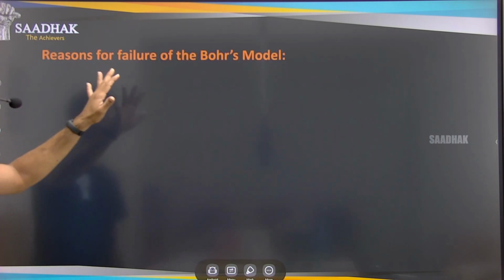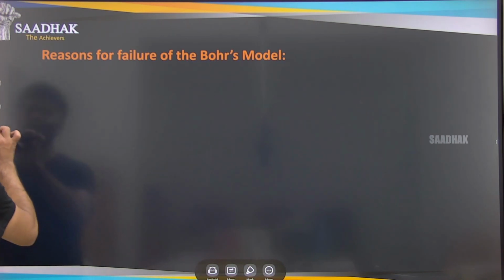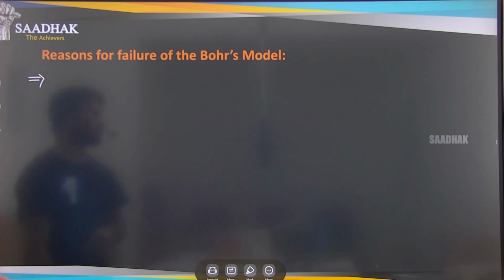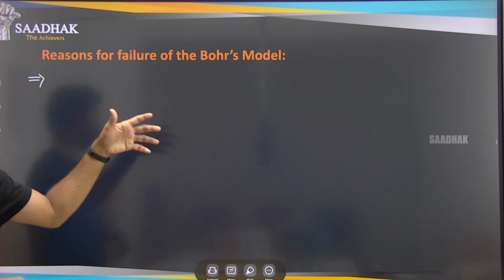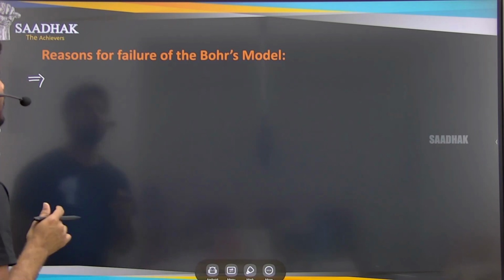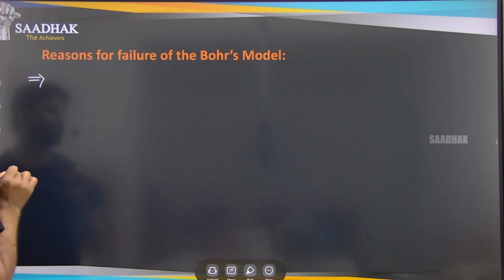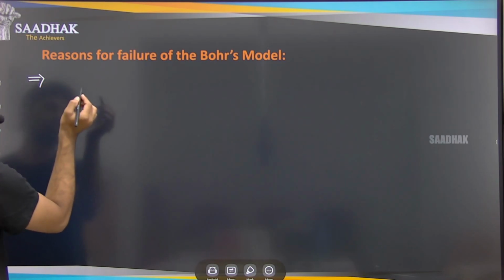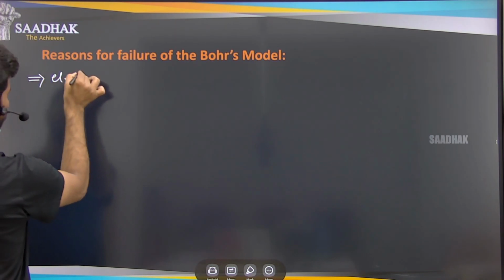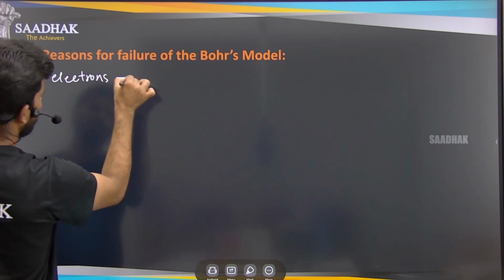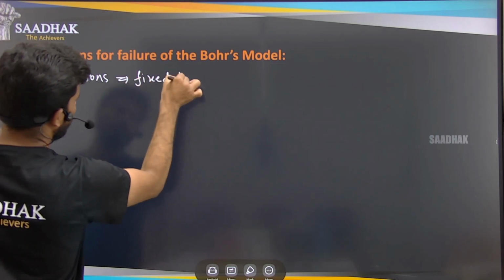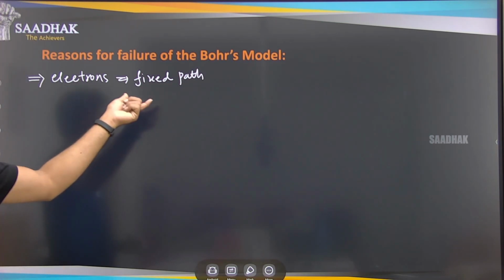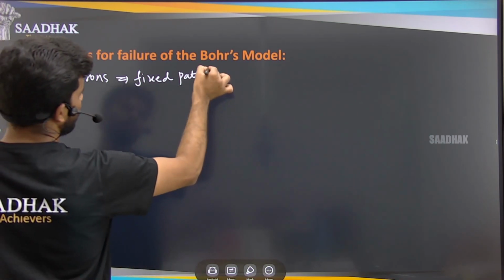So what are the reasons for the failure of Bohr's model? Just have a glance on this, right? The first point that we have discussed: depending on the uncertainty principle and the dual nature of matter, we can see that Bohr's model has failed in giving the fixed path. Like we have discussed, the electrons are having a fixed path, right? So this postulate made by the Bohr model is not applicable.